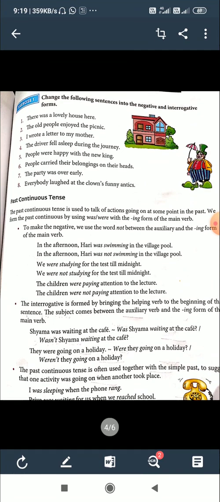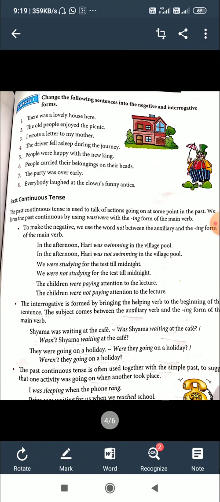They were going on a holiday. Were they going on a holiday? Weren't they going on a holiday?